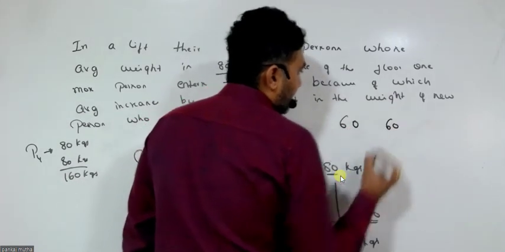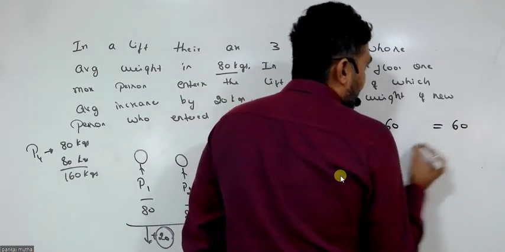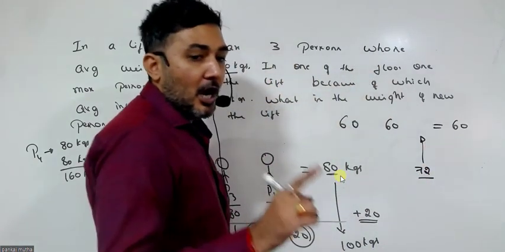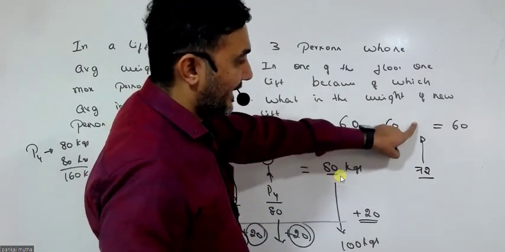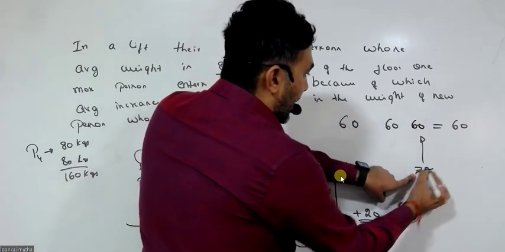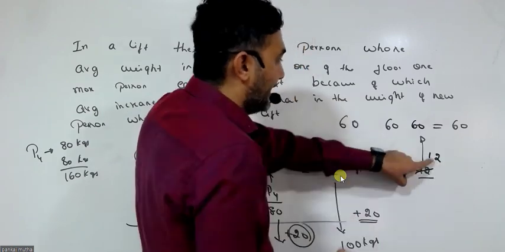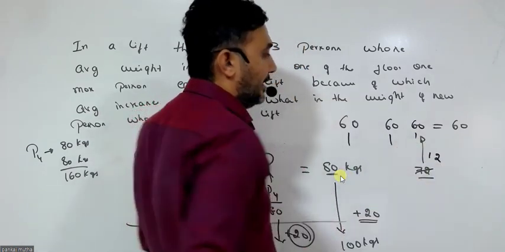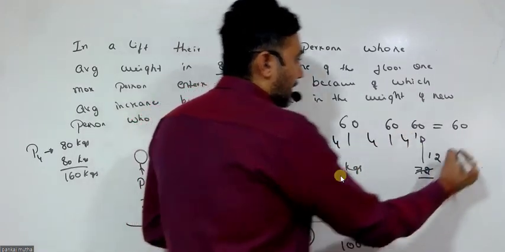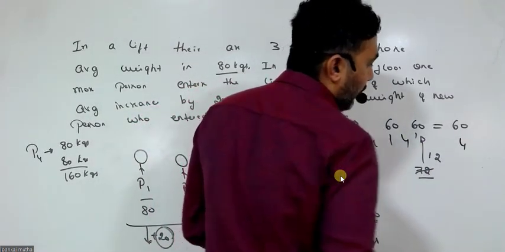60 and 60, average is 60. But if I add a new number, 72, analyze how many more points are getting in. First 72 against 60, and now 12 points are getting in. Divide that 12 points equally, so that will be 4, 4 and 4. So the average will become 64.